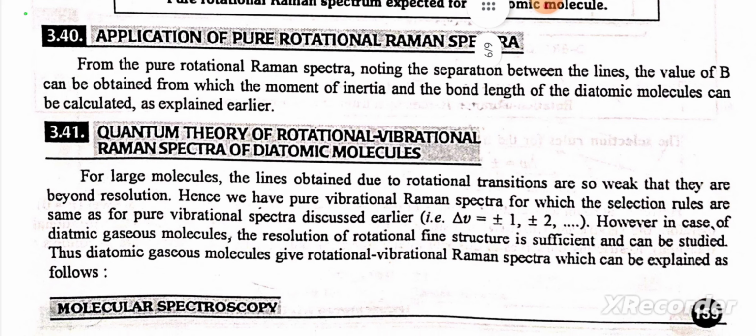Quantum theory of rotational vibration Raman spectra of a diatomic molecule. For a large number of molecules, the lines obtained due to rotational transition are so weak that they are beyond resolution. Hence, we have pure vibration Raman spectra, for which the selection rules are the same as for pure vibration spectra discussed earlier. However, in the case of a diatomic gaseous molecule, the resolution of rotational fine spectra is sufficient and can be studied. Thus, the diatomic gaseous molecule gives rotational vibration Raman spectra, which can be explained as follows.